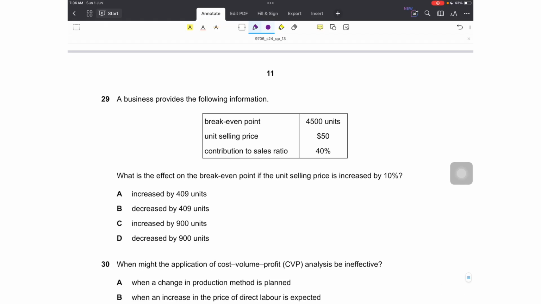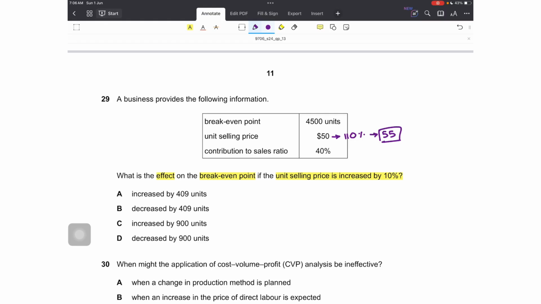Second last question. Sorry. A business provides the following information. We have break even point in units. We have selling price. We have CS ratio. Question. What is the effect on the break even point if unit selling price is increased by 10%? What is the selling price right now? It is $50, and if it is increased by 10% means 50 into 110%, that would be 55.